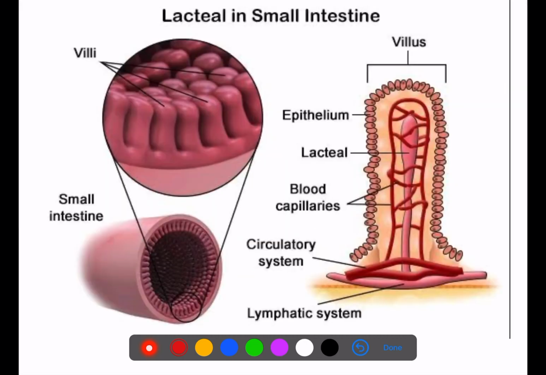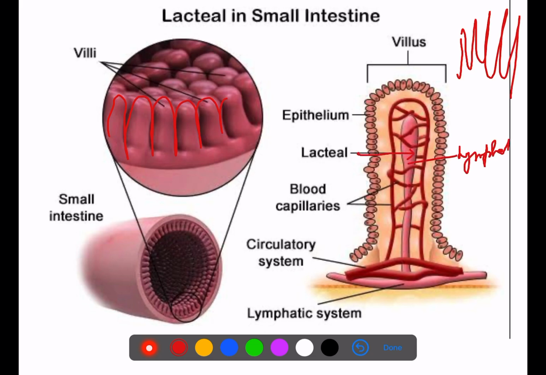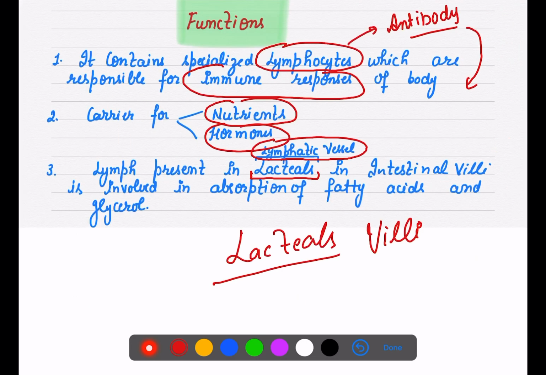All of us have an idea that villi are for maximum absorption. As you can see, these are villi in the small intestine, and in this villi there is a vessel, this is a lymphatic vessel. This lymphatic vessel has fluid which is called your lymph, present in your lacteals.